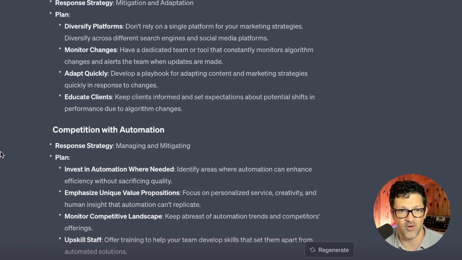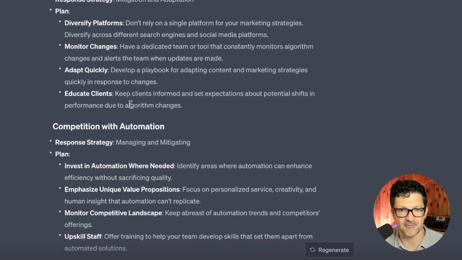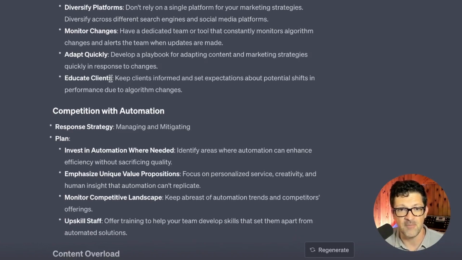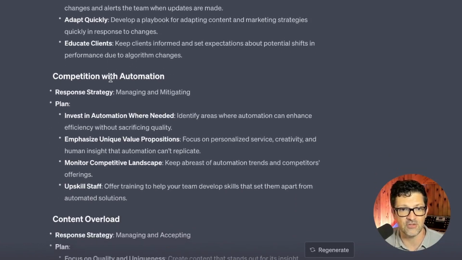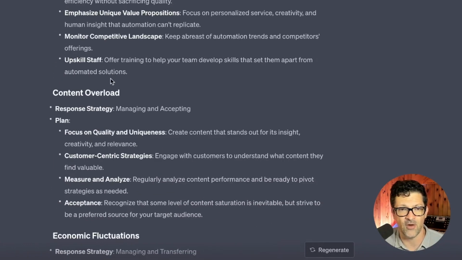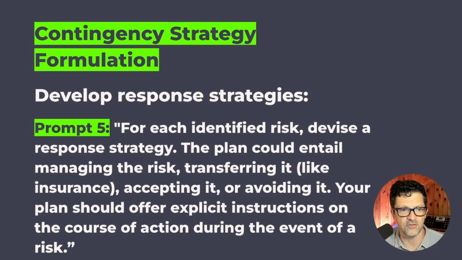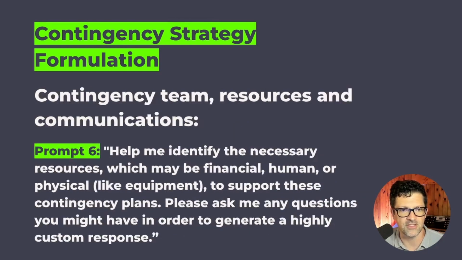We're only four or five prompts in, and we've got a pretty significant group of risks that have been identified, that have been analyzed, and are now pulling together a plan of attack for how to address these. Some of these are things you can do immediately, and some of these are things that you can do only when the threat arises. So you can see here we're quickly moving into a pretty strong contingency plan.